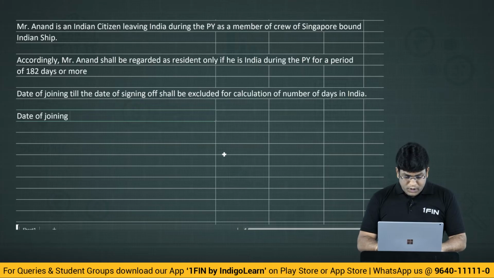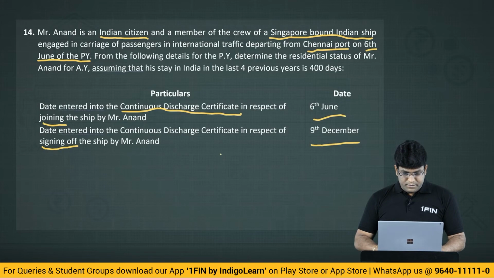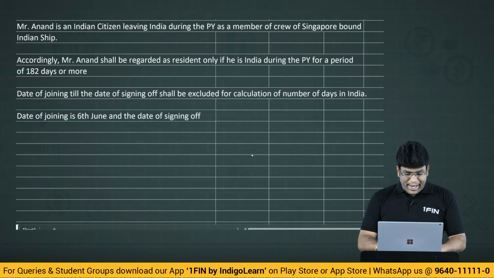Date of joining is equal to 6th of June. Date of joining is 6th of June. And the date of signing off is 9th of December.